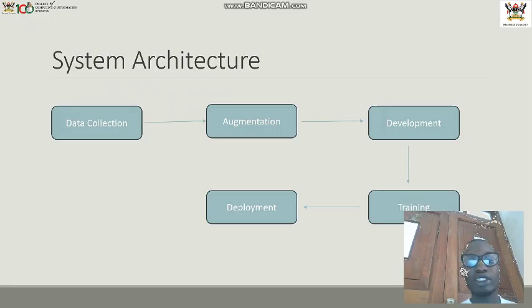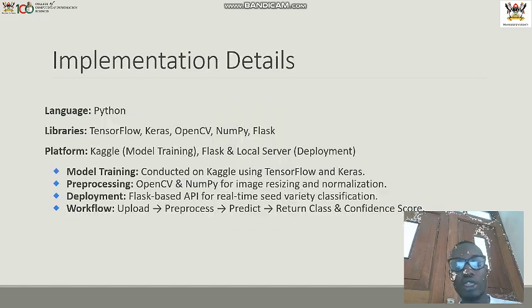About the system architecture, we went through the process of collecting data, then augmentation, then we developed a model, trained the model, and at a later stage deployed it. In implementation details, we used Python as our language, with libraries such as TensorFlow, Keras, OpenCV, and Flask, and the platforms we used are Kaggle, Flask, and our local server for deployment. I think that's all. Let me call in my colleague to take you through the next slides.